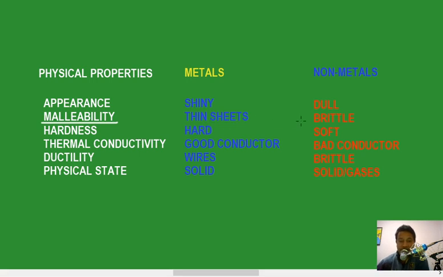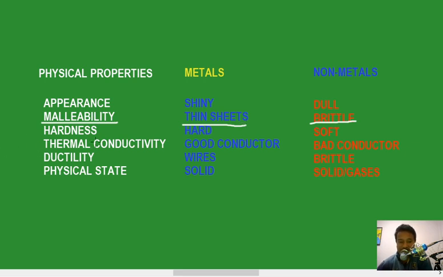But if you take charcoal, just like carbon, and hammer it, what happens? It will break. So non-metals are brittle, whereas metals can be made into a thin sheet. That is one way we differentiate.